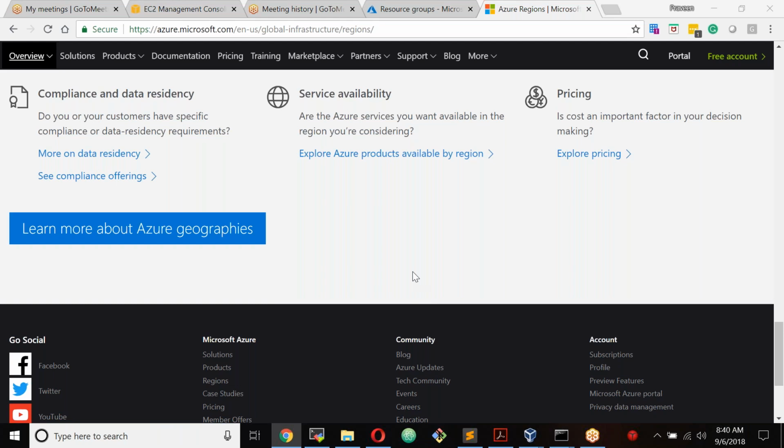Praveen, I have one doubt about containers. A container is nothing but a virtual machine that comes along with the OS, like Linux, CentOS, or Windows.